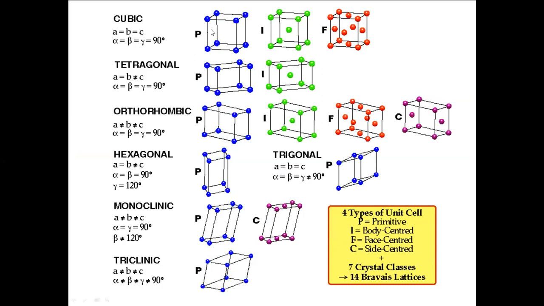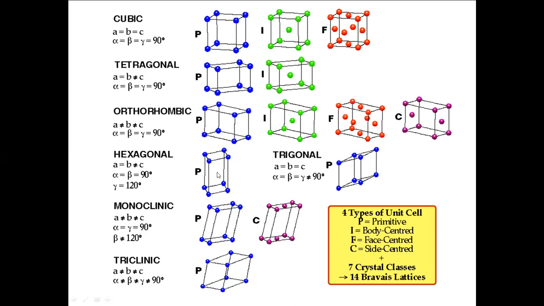3 in first, as I said. That is, we'll have primitive or simple cubic, then body center, and then face center. So 3 forms are there. The next one, primitive, and we'll have body center. Third one, primitive, body center, face center, and end or side center.